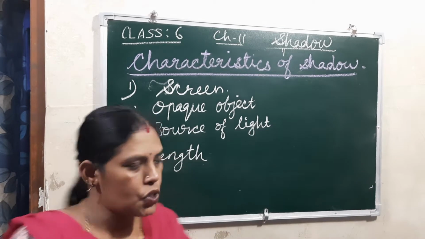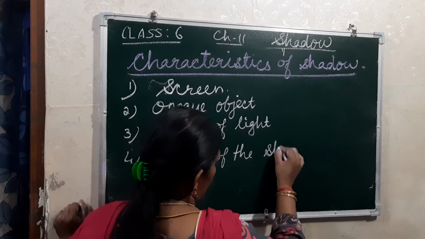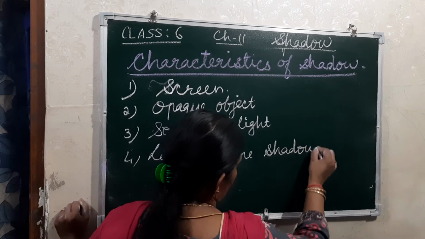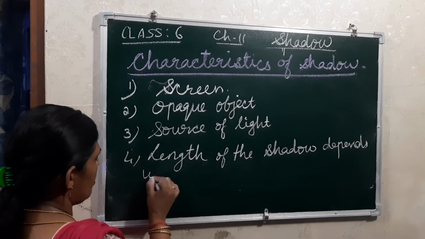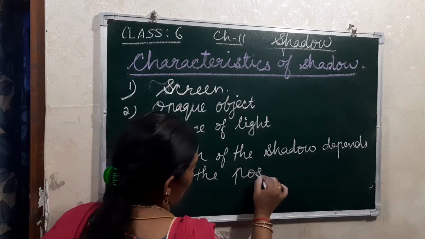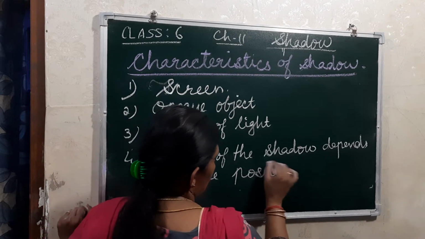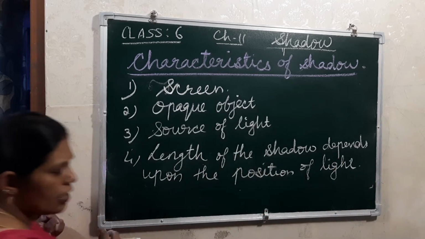It depends upon the position of the light. For example, for this sentence, I will explain.